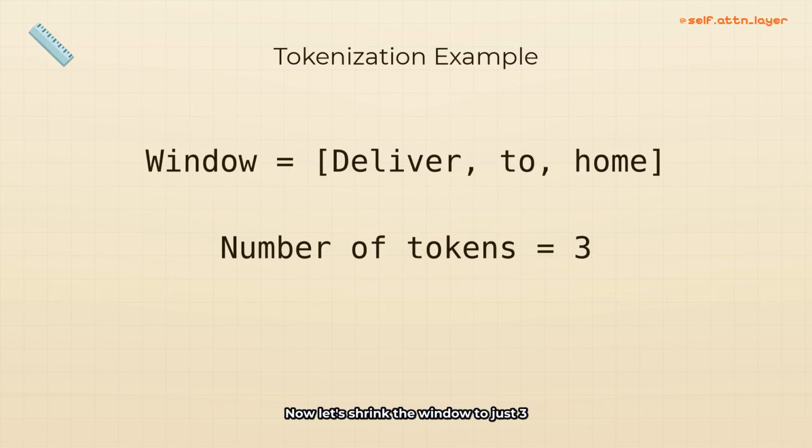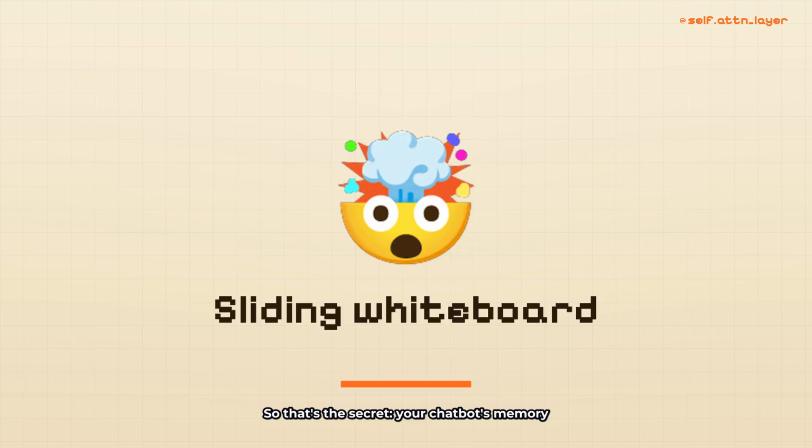Now let's shrink the window to just 3 tokens. Add deliver to home. The chatbot keeps only the last 3 tokens. Deliver to home. Everything before that is forgotten. The chatbot has no idea you ordered pizza. So that's the secret. Your chatbot's memory isn't infinite. It's a sliding whiteboard that holds a fixed number of tokens. When the whiteboard fills up, older tokens get erased.